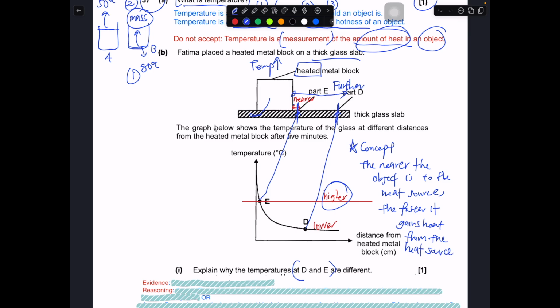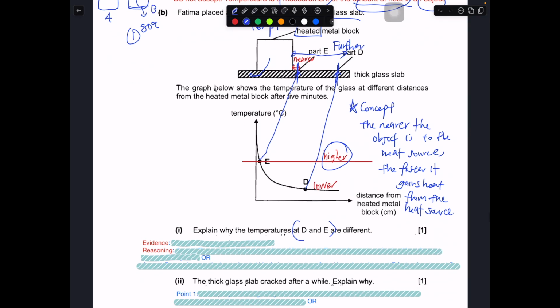The nearer the object is to the heat source, the faster it gains heat from the heat source. Likewise, the further the object is away from the heat source, the slower it gains heat from the heat source. Both statements are true. So this is the concept that the question is trying to test you on.